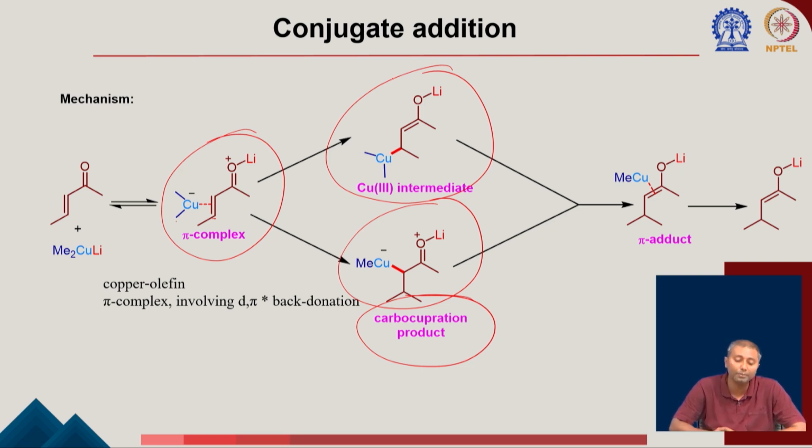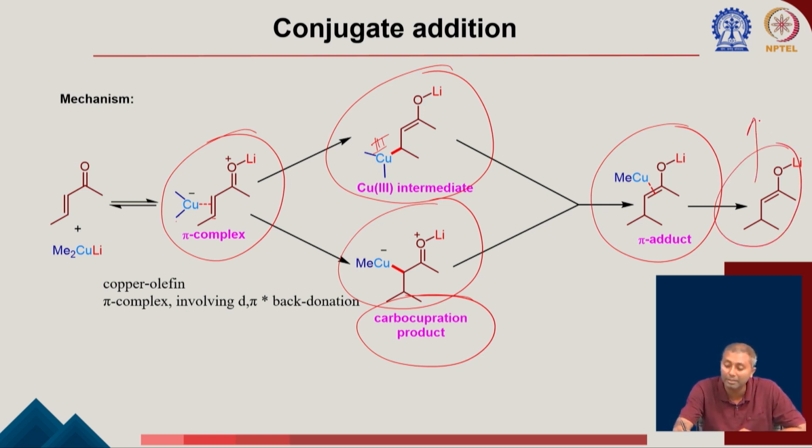Here it is first going for a copper 3 species, after that some sort of oxidative addition happening here to go to the copper 3, and then from there a reductive elimination is happening, giving the methyl back here. So it is going to form an enol, from there it is going to form the pi adduct of the copper and the double bond of this enol, and then finally it is going to form the product. You can have this type of enol, and then once you have H3O plus, it is going to form the corresponding product here.